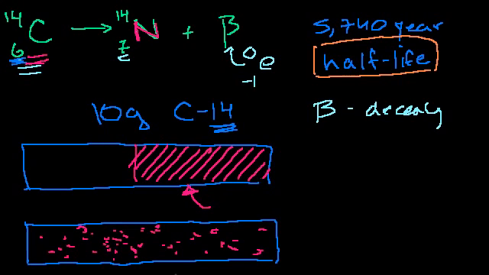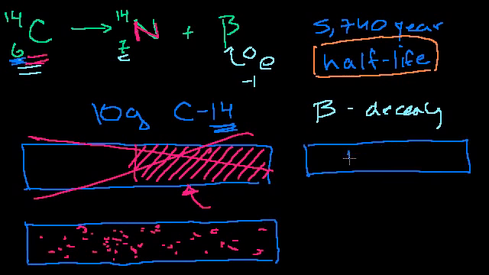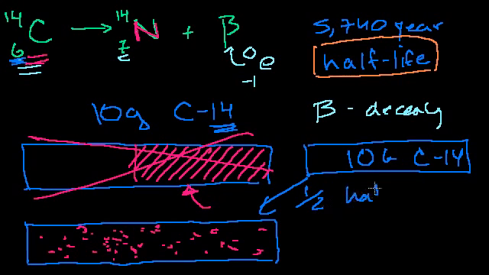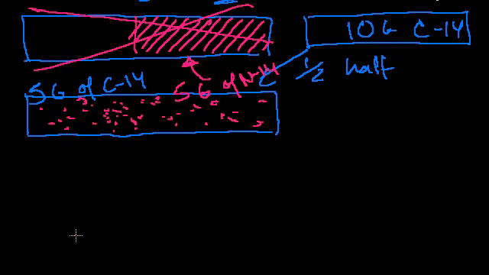So now, after one half-life, let's ignore this. We started with this: all 10 grams were carbon, 10 grams of C14. This is after one half-life. And now we have 5 grams of C14, and we have 5 grams of nitrogen-14. Fair enough. Let's think about what happens after another half-life.